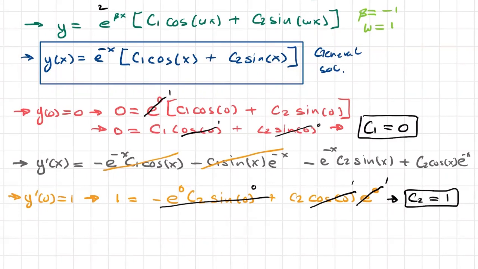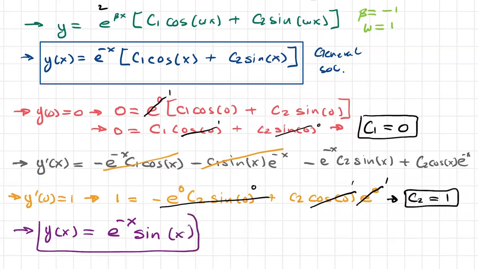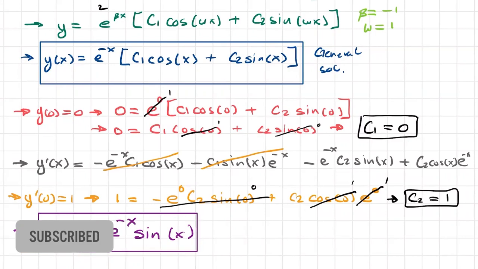And then with this, we can write our particular solution for this problem. It's then e to the negative x times sine of x, right? Because that's a 0, it's a 1. So this is my particular solution for these exact conditions.